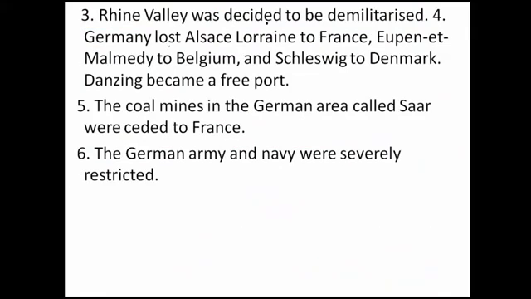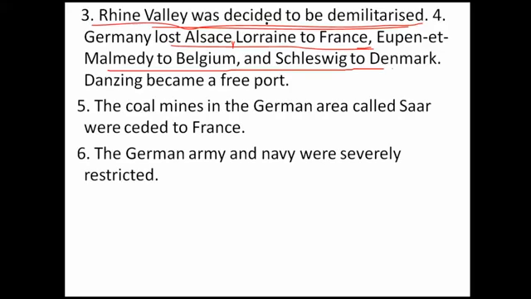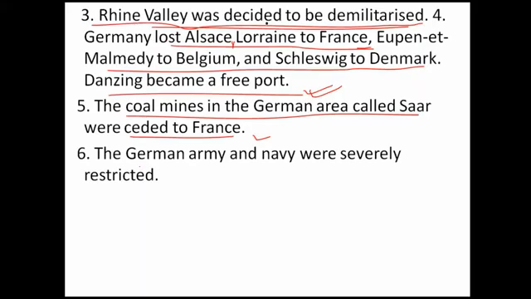The Rhine Valley had to be demilitarized. That means all the military forces should be removed from the Rhine Valley. Another loss: Alsace-Lorraine to France. Alsace was one territory, Lorraine was another territory, and both were given to France. Another one: Malmedy to Belgium, Schleswig to Denmark, and Danzig became a free port. Another one, coal mines to the German area called Saar Basin, as I have discussed, once again repeated.